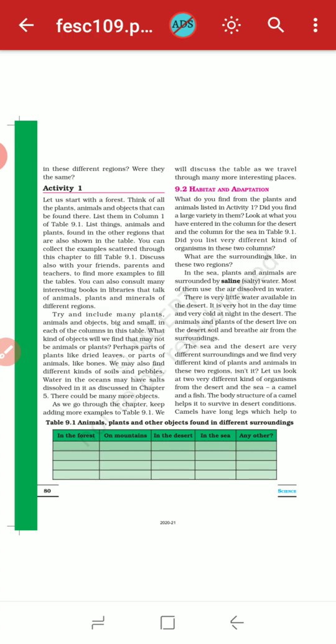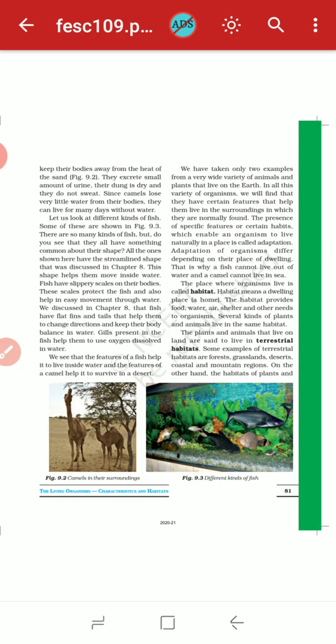So let us look at two very different kinds of organisms from the desert and the sea, a camel and a fish. The body structure of the camel helps it to survive in desert conditions. Camels have long legs, which help to keep their body away from the heat of the sand. They excrete a small amount of urine because there is a lack of water in the desert.